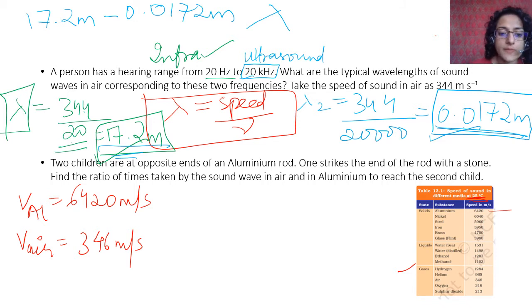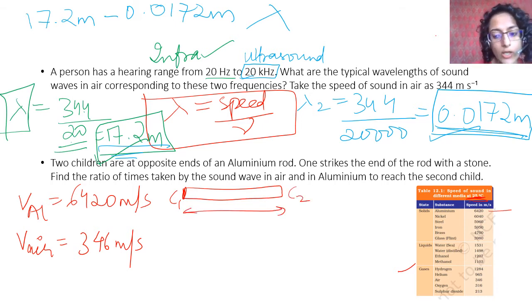Okay, so find the ratio of times taken by sound wave in air and in aluminium to reach the second child. Now child 1 is here, this is the aluminium rod, child 2 is here. So the distance in air and distance through the aluminium is the same, right? We have different velocities, and we know distance is equal to velocity into time. We have to find the ratio of time.